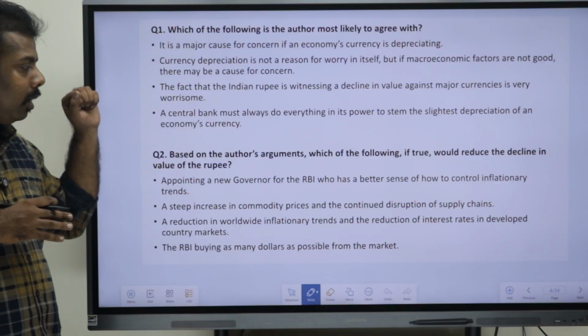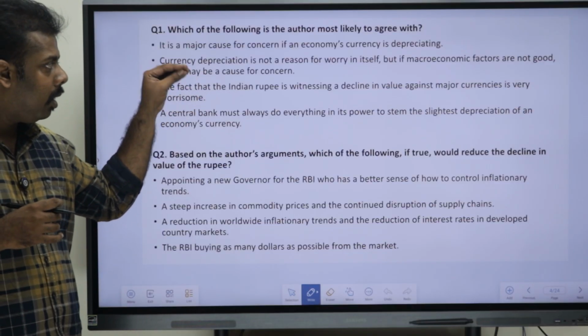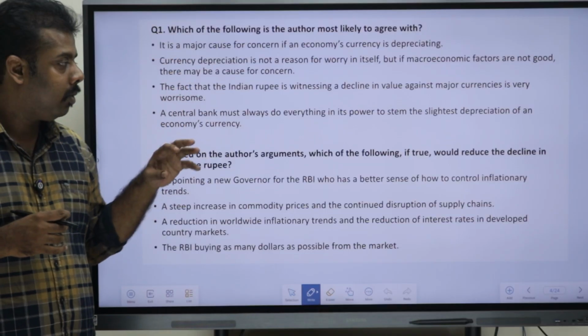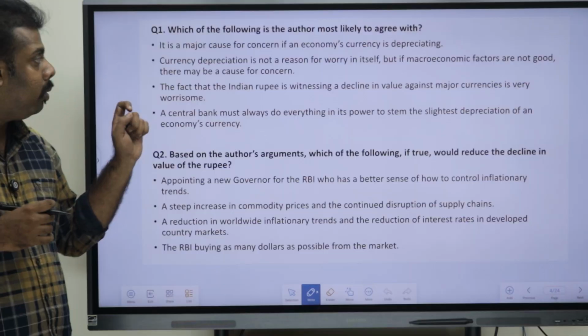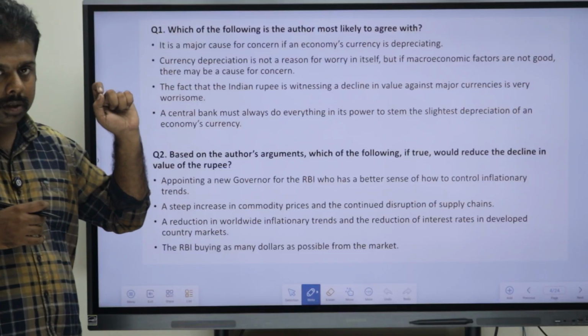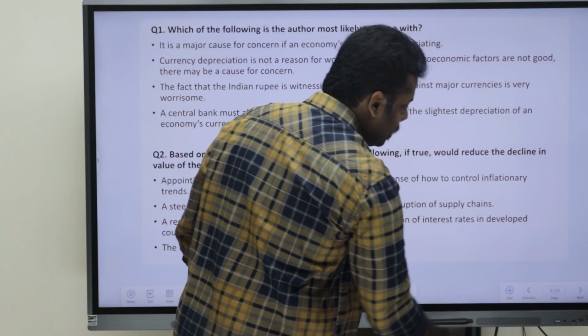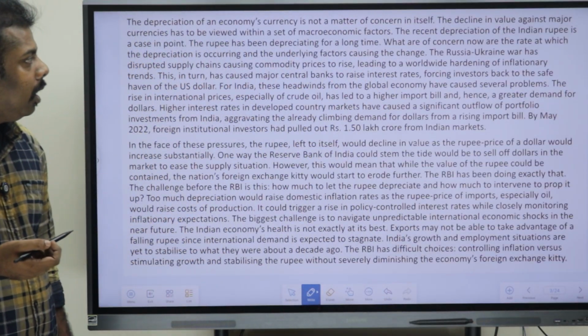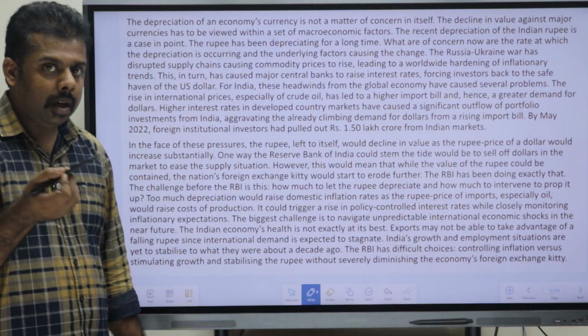Now the second point: currency depreciation is not a reason for worry in itself, but if macroeconomic factors are not good, there may be a cause of concern. Now if we go back to the passage once again, here they have told with regard to this condition.